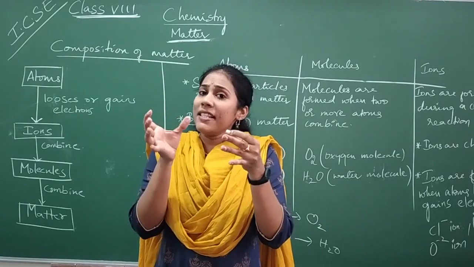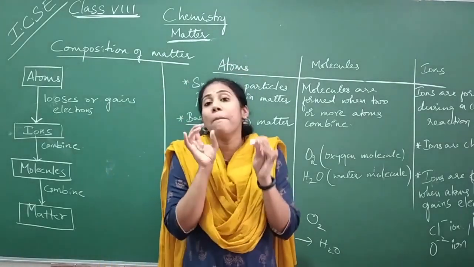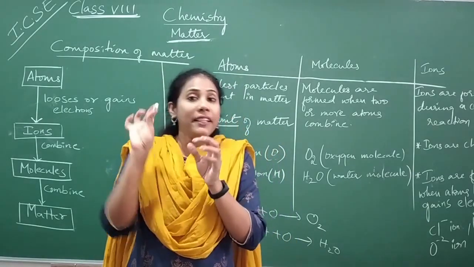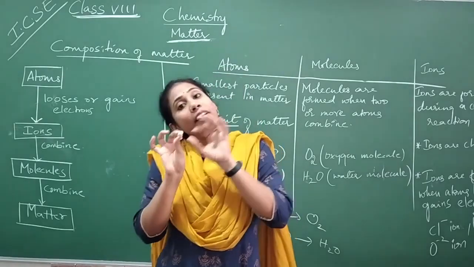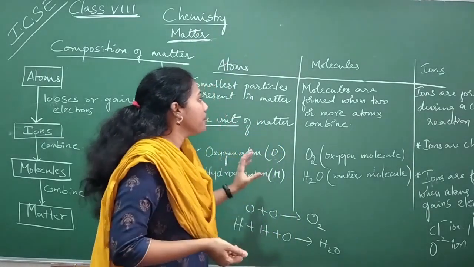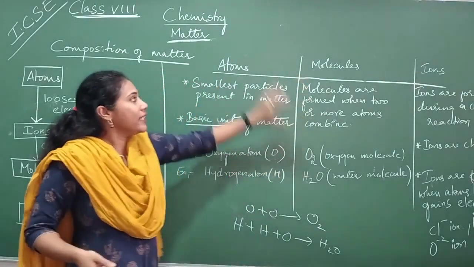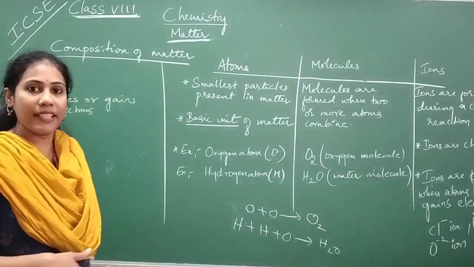Many atoms stay in the form of a group, and that we call a molecule. So in matter, you have molecules. When so many molecules combine, you get matter. Anyway, first let us understand the meanings of these words, and later I'll tell you how matter is formed.